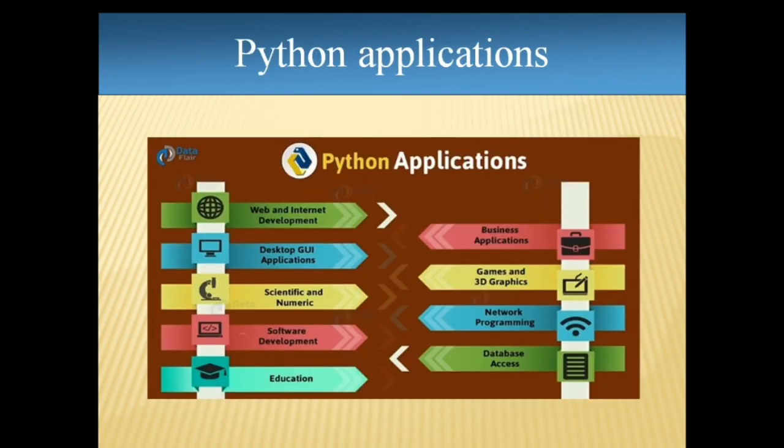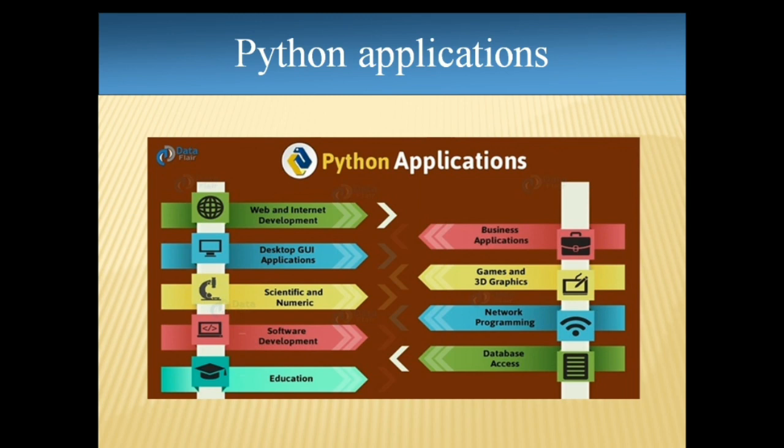Fine. Then what are the main applications of Python? By learning Python, you will be able to do all these things. You will be able to do web and internet development, desktop GUI applications. You can develop GUI applications as we have discussed, and scientific and numeric applications. So yes, in cases when we have to deal with lots of numerics and mathematics, Python is very important and useful.